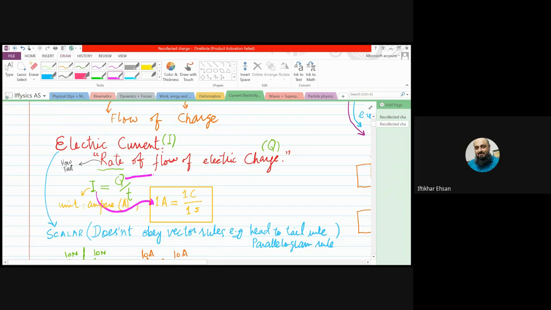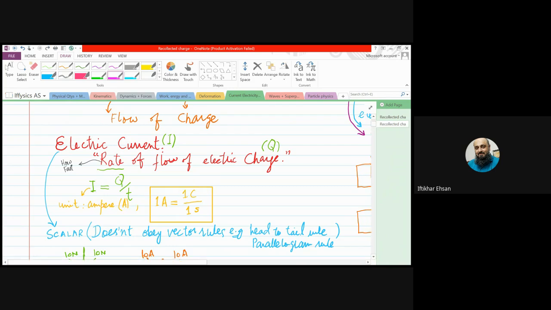The unit for charge is coulomb and time is in seconds. It means if 1 coulomb of charge is flowing through a conductor in each second, then the current flowing is 1 ampere. Right, beta ji?